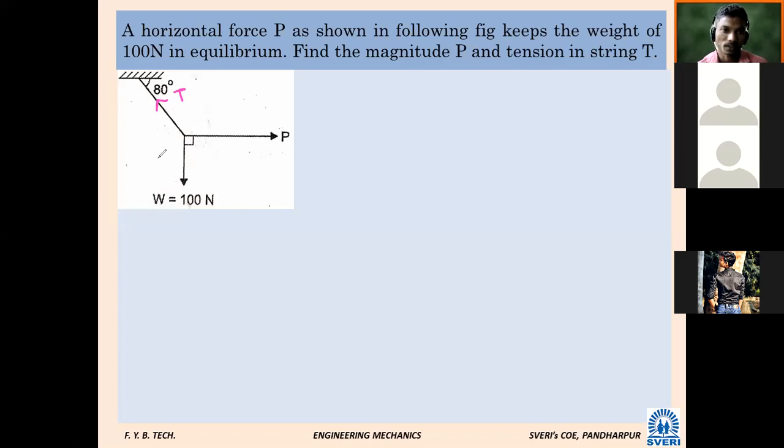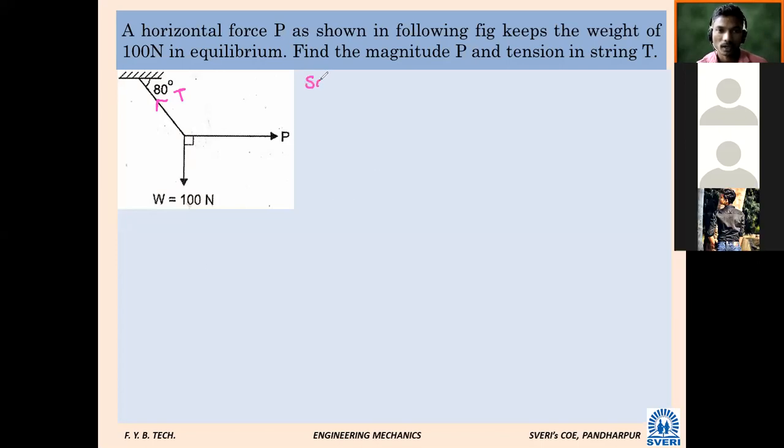Very simple again. Solution. If I write the solution, attention is required on how I am finding the angles. Suppose what name should I give to this point where three forces are passing through? Point C. Okay, I will name it point C. Now only angles we have to find, nothing else. Let me write here FBD of force system. So point C is there.